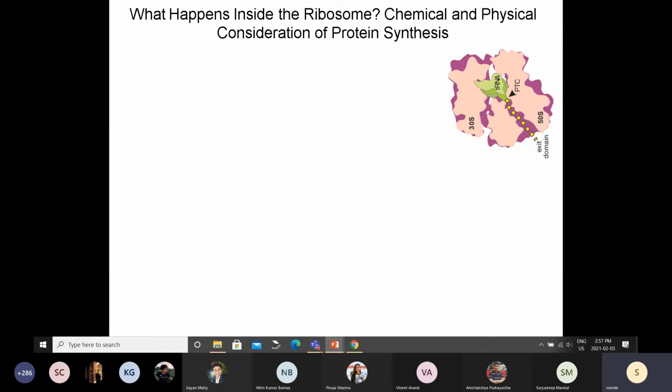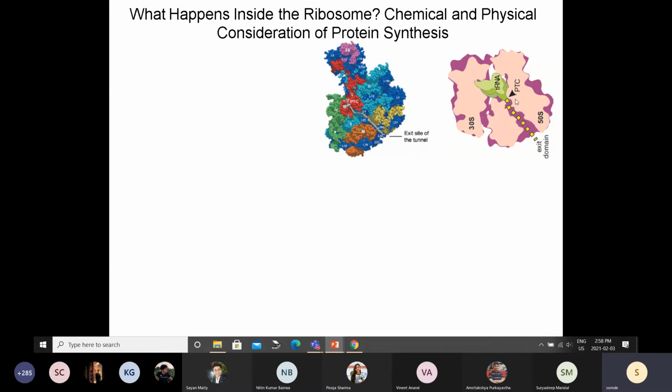And there is more evidence. If we look at the ribosome, so this is the ribosome, a bit more realistic picture. You see, this is the 30S subunit, and this is the 50S subunit. The tRNA is bound somewhere here. The polypeptide chain is sort of wiggling out from this small tunnel. And this is where the reaction happens, where one amino acid reacts with another amino acid to give you the peptide bond. If you focus on this region, this is an actual picture. So that's where this peptide chain is coming out.